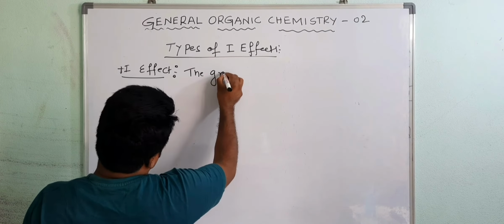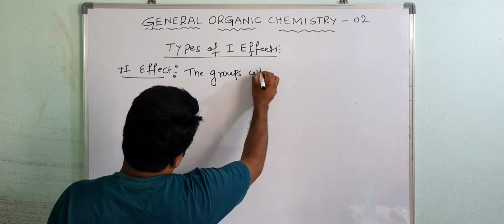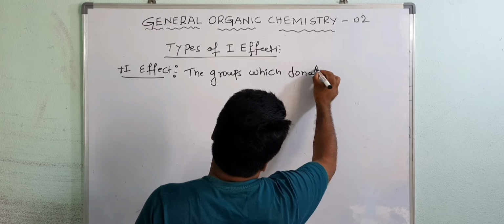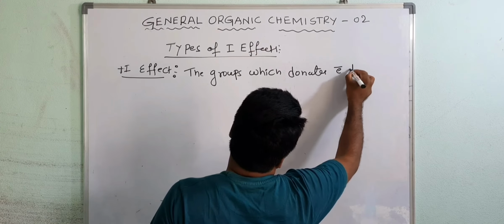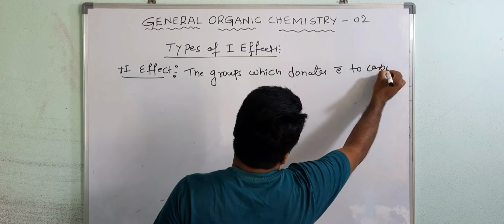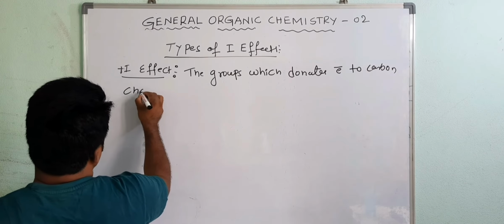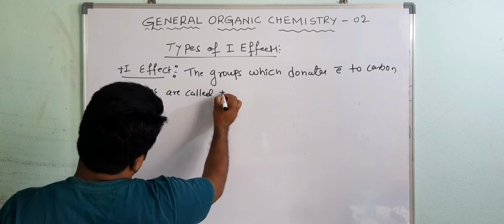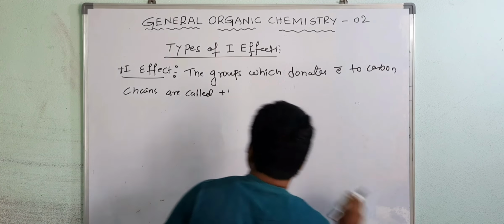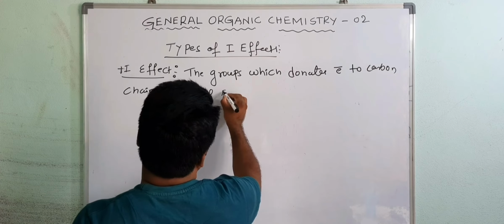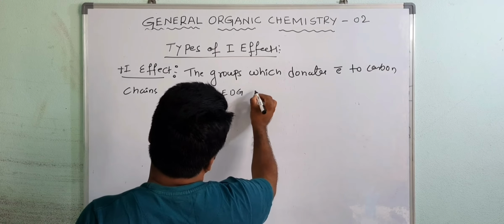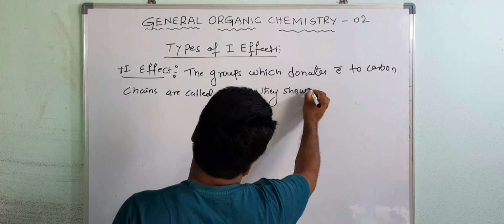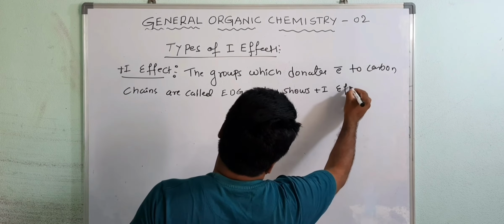The groups which donate electrons to the carbon chain are called electron donating groups, and they show plus I effect.